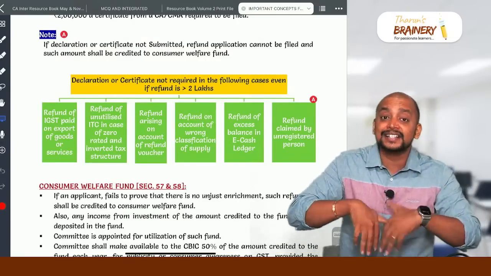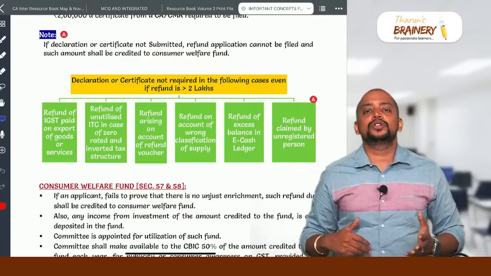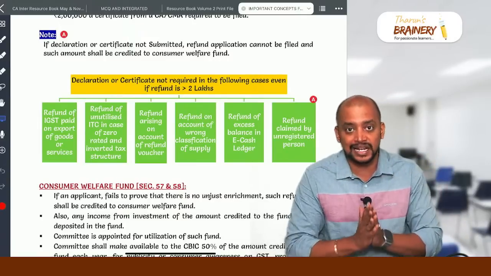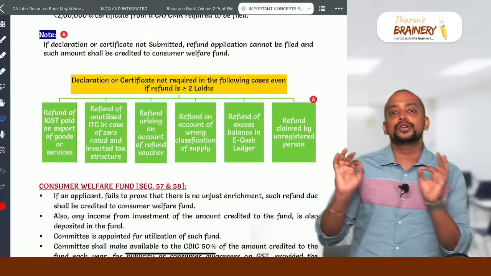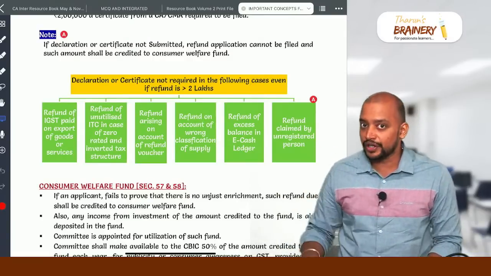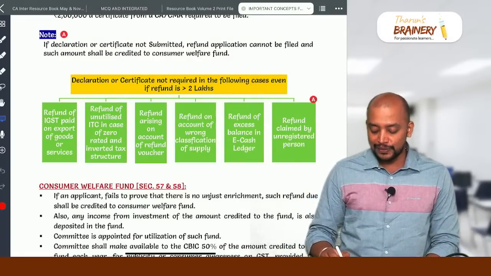Suppose once the tax is paid and thereafter I came to know that it is wrongly classified, intra as inter or inter as intra, then the only way is to get the refund as per section 77. We need to pay the correct tax and get the refund of the wrong tax. In that case no need to prove unjust enrichment.